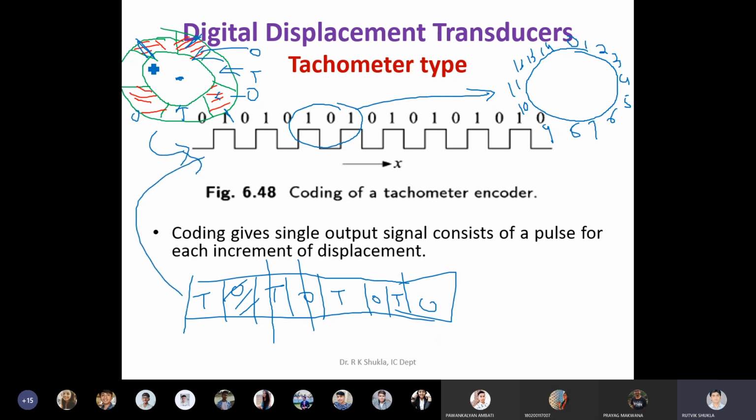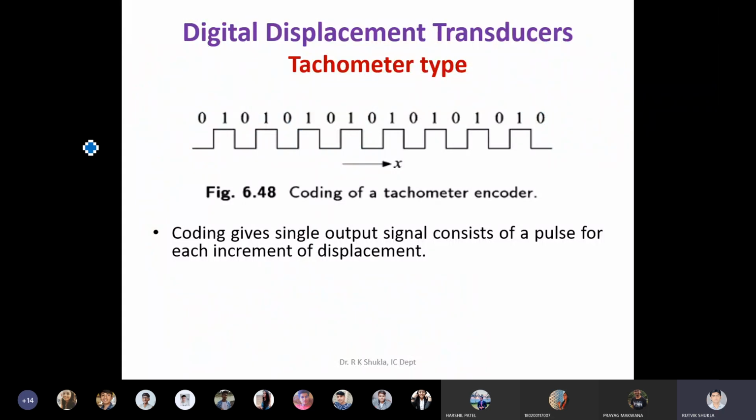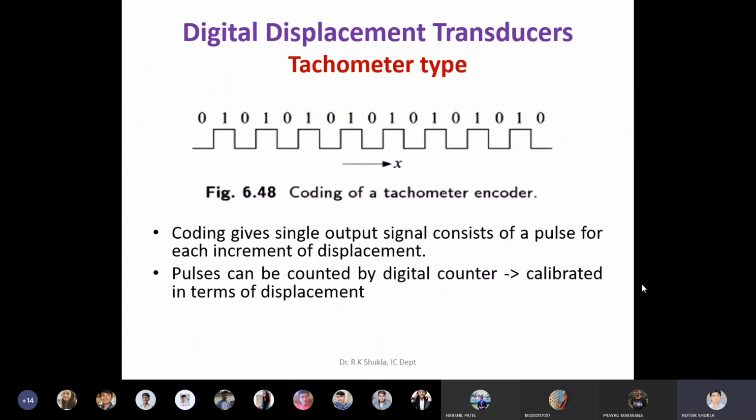You will get output like this from both arrangements. But from that 1 and 0, you cannot get any idea about where that particular strip lies or what the actual position of the disk is. Say we have positions 0, 1, 2, 3, 4, 5, 6, 7, 8. Is it on the third position, the sixth position, or the 0th position? Every time it will give only 0, 1. It is the same here. Clear? So that's why tachometer type devices are generally not suitable in our case.